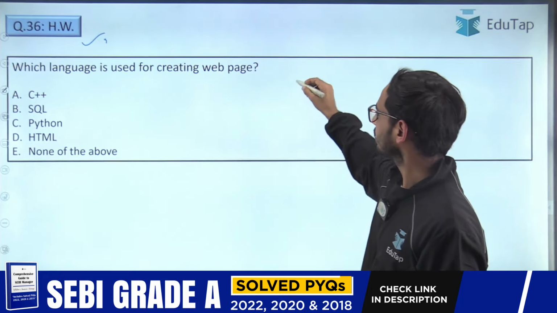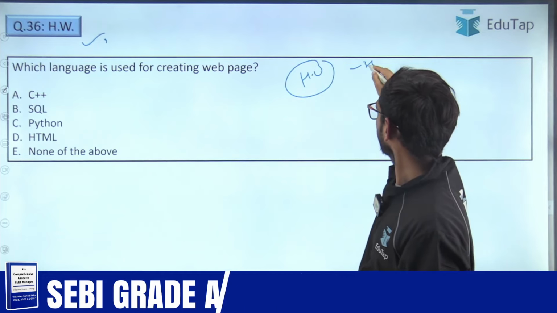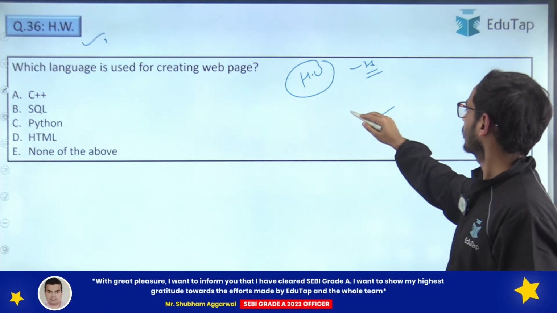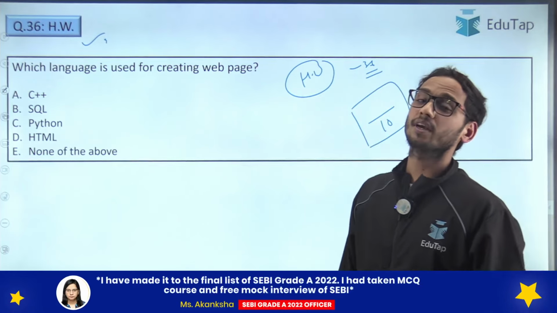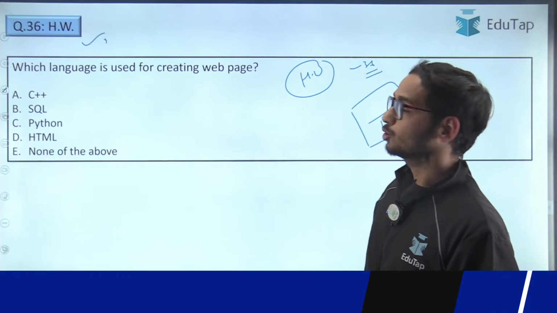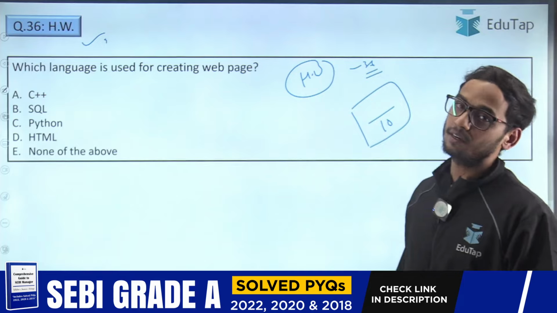So you have to comment what is the answer of this 36th question, and you have to comment out of 10 questions how many marks you are getting, so that you can evaluate yourself. Just give me the marks so that I can include a few extra questions in our next session.